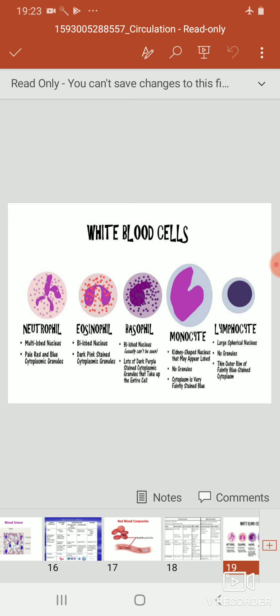Here, this diagram shows the different types of WBCs. The first three, that is the neutrophil, eosinophil and basophil, are the granulocytes, and the monocyte and lymphocyte belong to the group of agranulocytes.